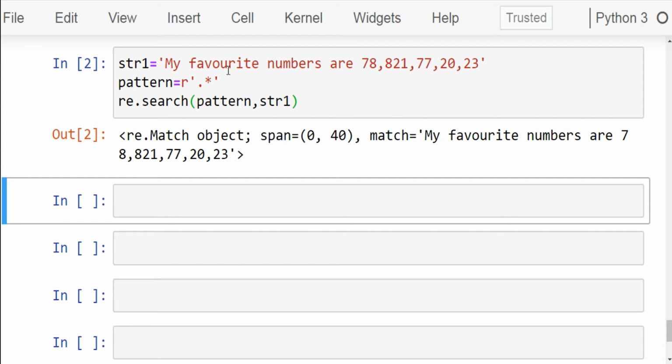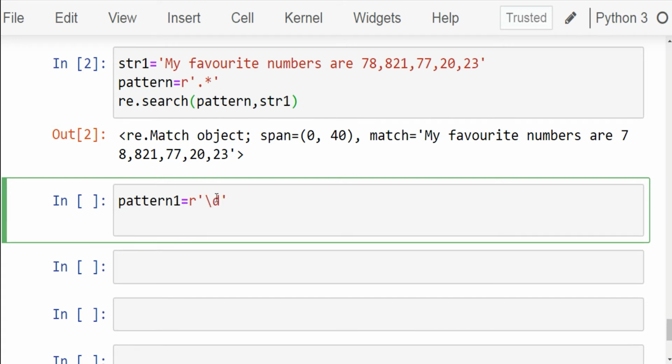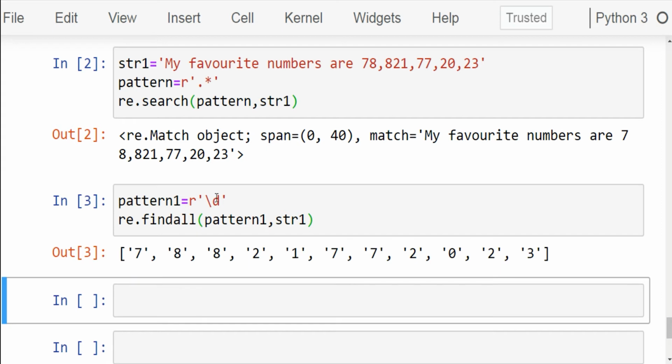Now if you want to find all the single digits from the above string, you can use the \d shorthand character class. Let's write the pattern. Write pattern1 equals \d. Now use the findall function. Write re.findall and within parenthesis pattern1, str1. Run the cell. See that the output is a list which contains all the single digits in the string str1.